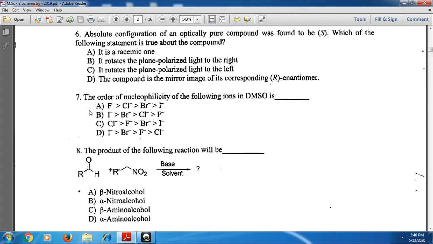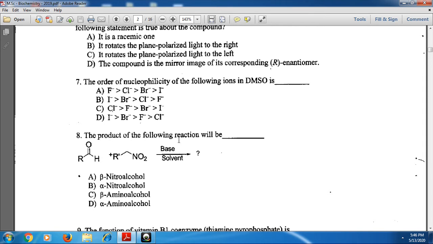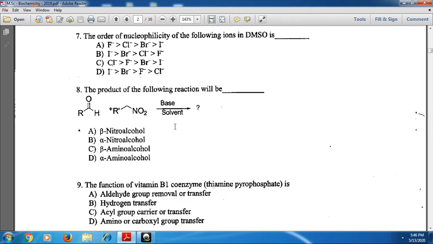That means option A is the correct one, as the top atom has the most nucleophilicity. Option A is the correct one for this seventh question. Next, the product of the following reaction will be a beta nitro alcohol. Option A is the correct one.